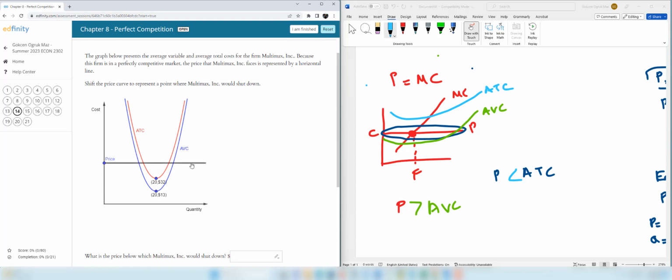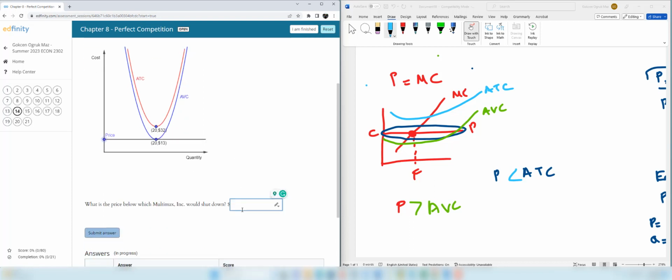So this firm is going to shut down if the price is below AVC. Anything below AVC, this firm is going to shut down. So any price below $13. So $13 is not a shutdown point, but any price below $13 represents a shutdown. So you should move this a little bit lower, and then at any price below 13, the firm is going to shut down.